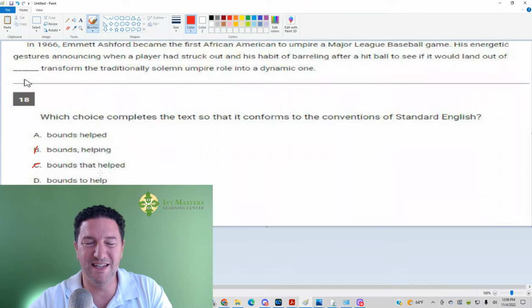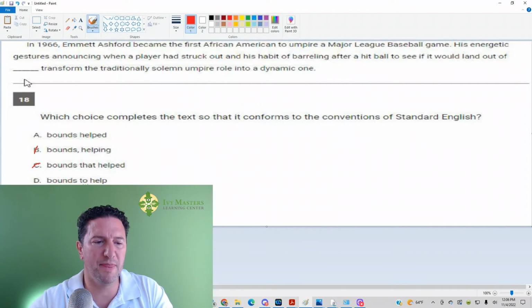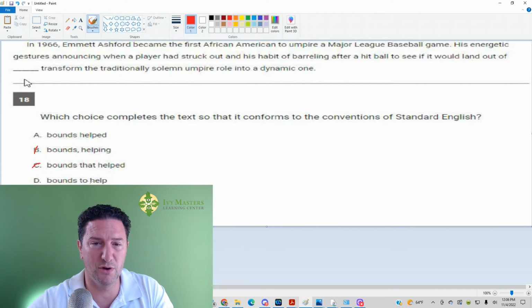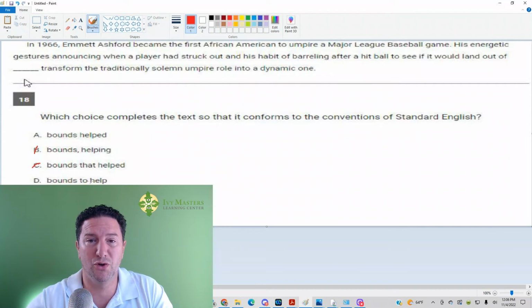Answer choice D. I'm going to use my sentence again. The dog ran outside, and instead of ran, I'll say to run. The dog, to run outside. It still has a noun, dog. It still has a verb, to run. It's no longer a complete thought because I used the infinitive instead of the past tense verb. So answer choice D is going to be a sentence fragment as well.